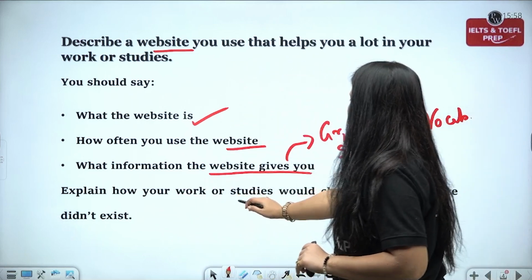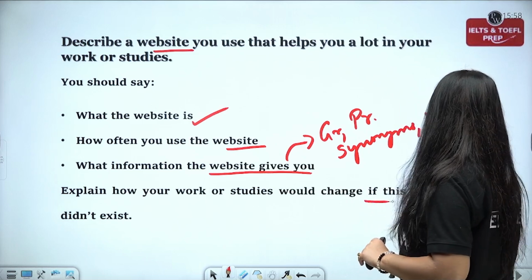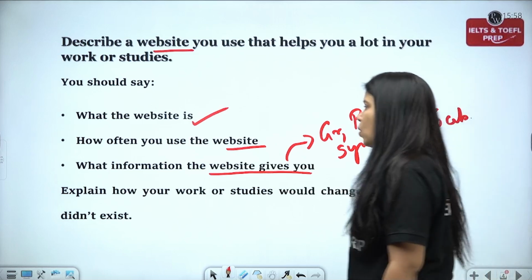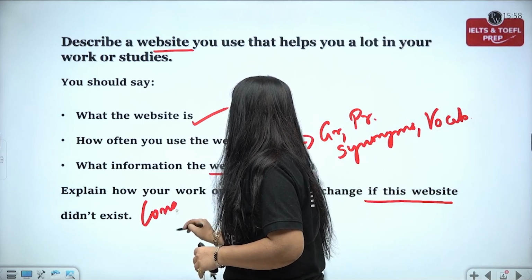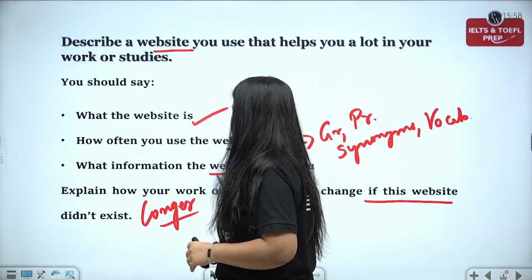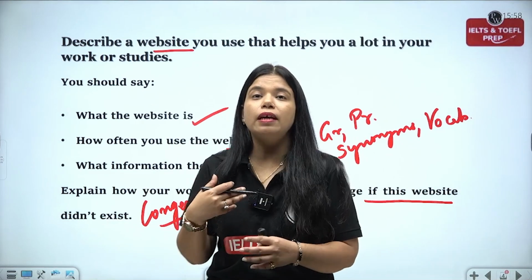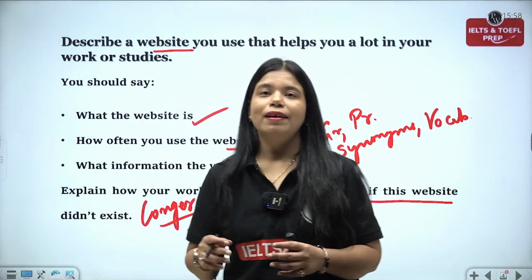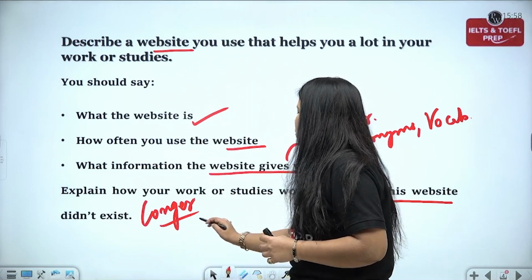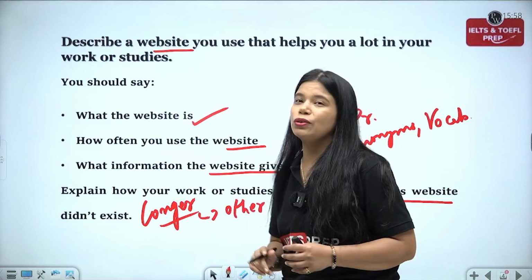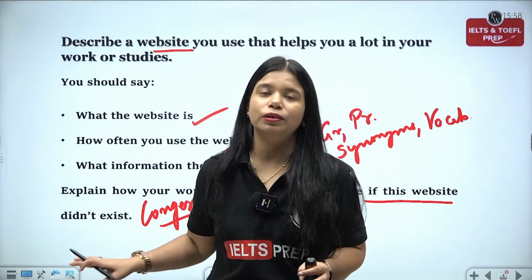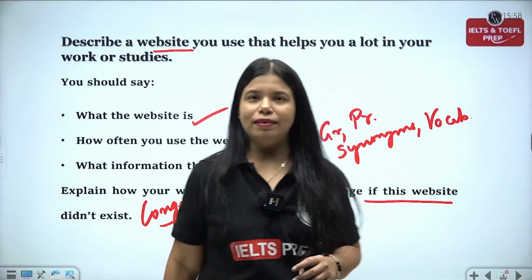Anyway, explain how your work or studies would change if this website didn't exist. All right, I would take a lot longer in my work if this website didn't exist. अब वो मैं ज़्यादा time क्यों लूँगी मेरे work में? Because I will have to explore other resources, and these other resources are not as trustworthy as Cambridge Dictionary is. चलो start करते हैं, right?